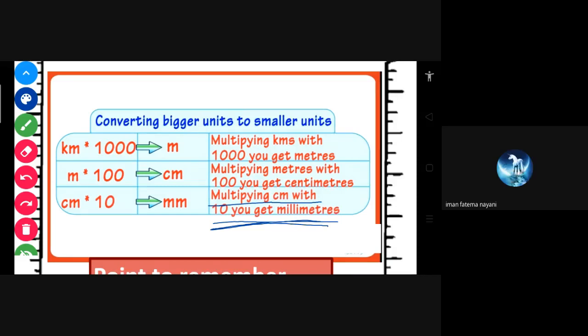So as you can see here, everything is written: when converting from centimeter to millimeter, you have to multiply by 10. From meter to centimeter you have to multiply by 100. Why? Because 1 meter equals how many centimeters? 1 meter is equal to 100 centimeters.